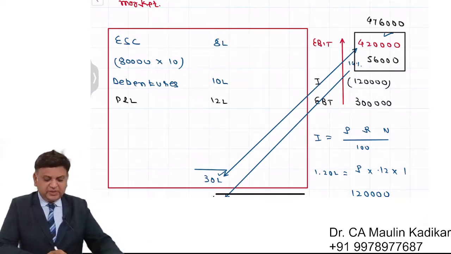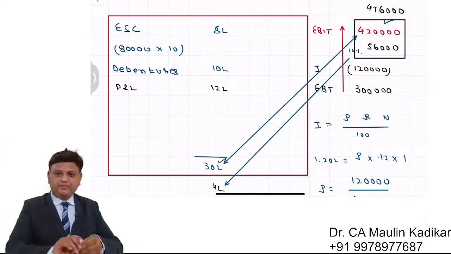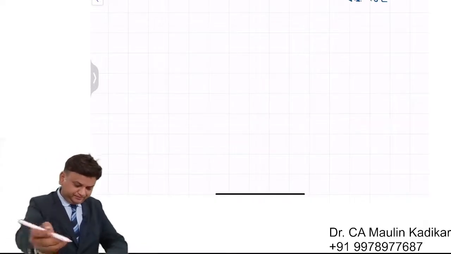So once you expand your business, you will be having your operating income 4,76,000, like that information is given. I request all of you to write down the answer. First of all, let us write this much answer.